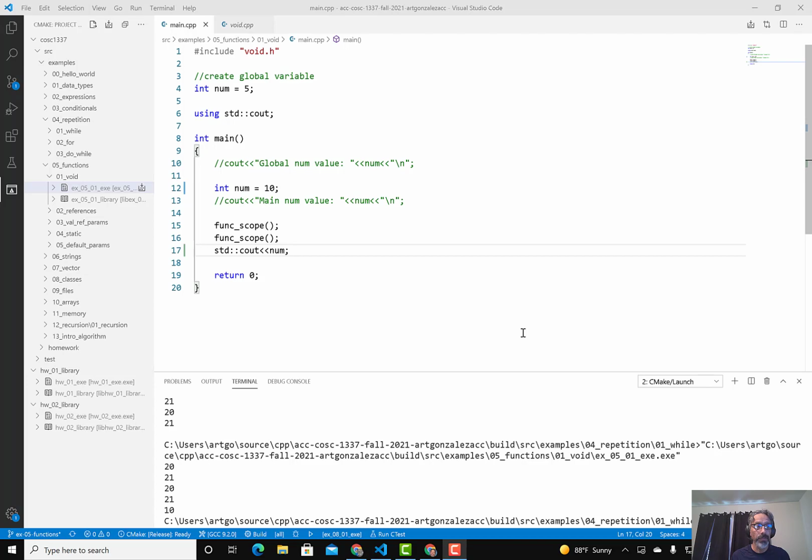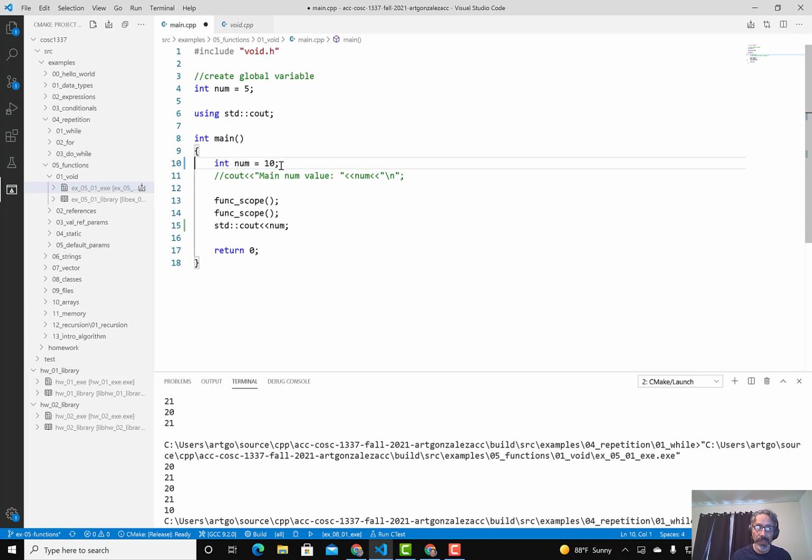You may also see this question. So notice the difference now. So num, I removed this statement. I created a new num in the function. Okay. So then I will ask, what is the value of this function?